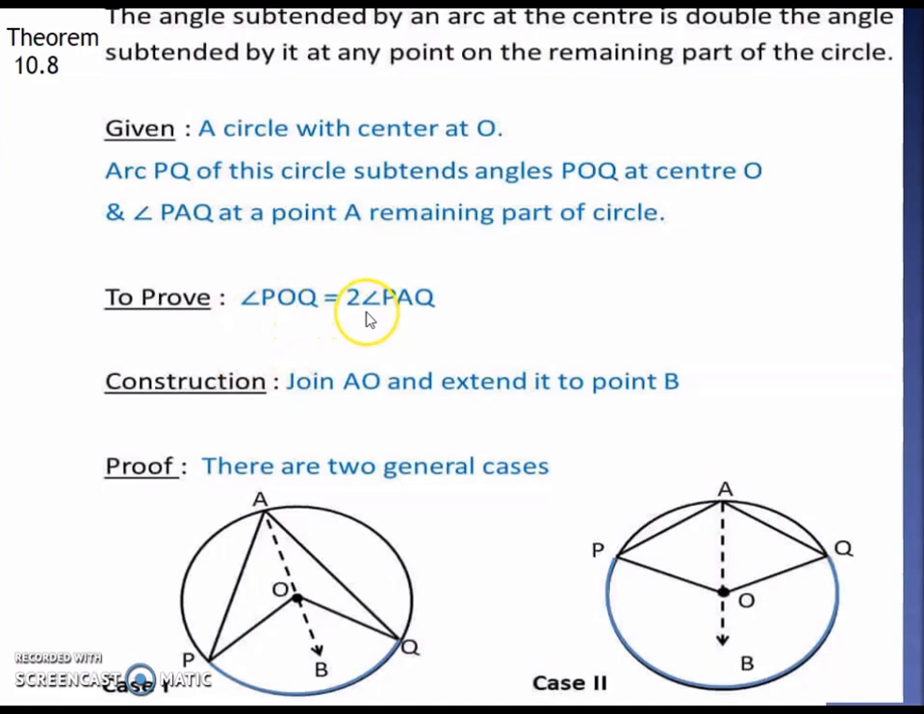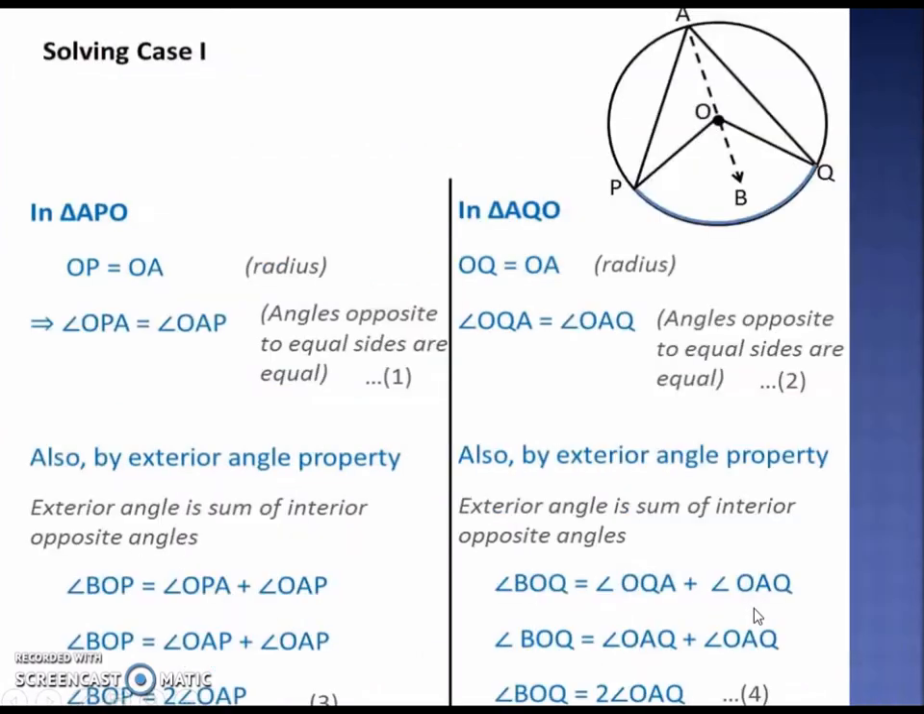So to prove is POQ is equal to twice of PAQ. For this we will do a construction. We will join AO and extend it to any point B. Now two general cases we have already seen. This is case 1 and this is case 2. First we will prove case 1. Once you understand how to prove case 1, case 2 will be similar.